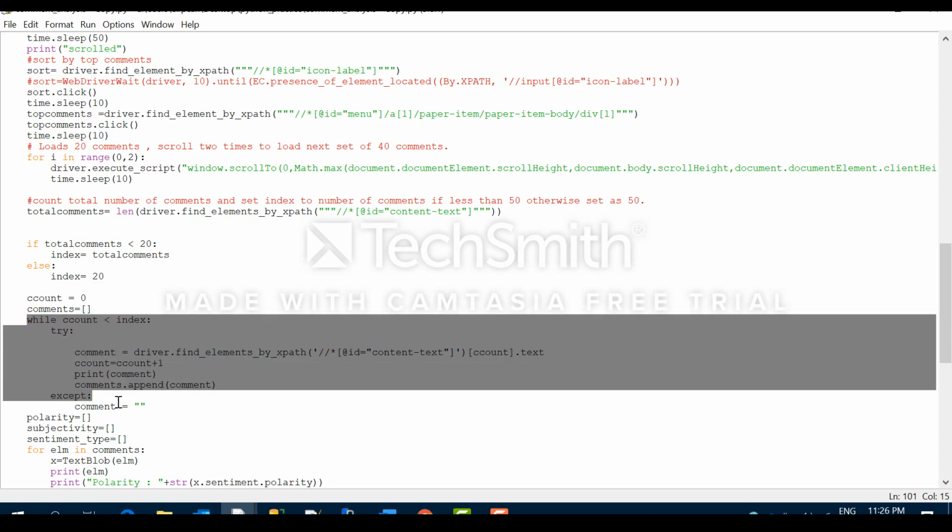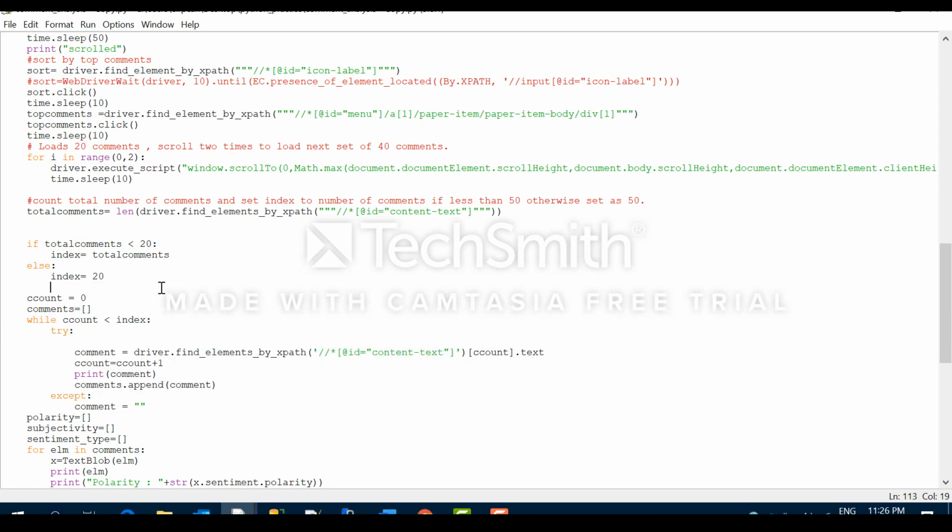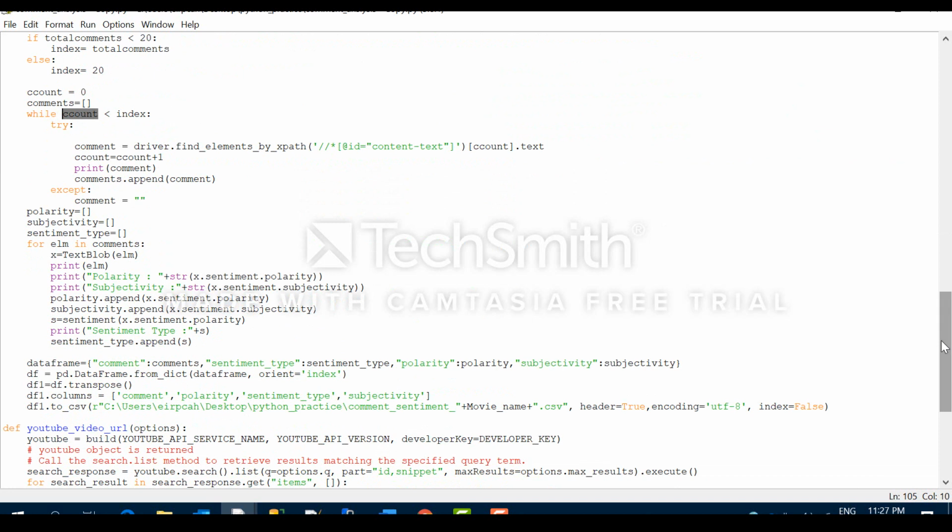Then I am giving a loop. I am extracting the comment text, increasing the counter by 1, and appending it to the comments list. Then once this is done, we have the comments list.